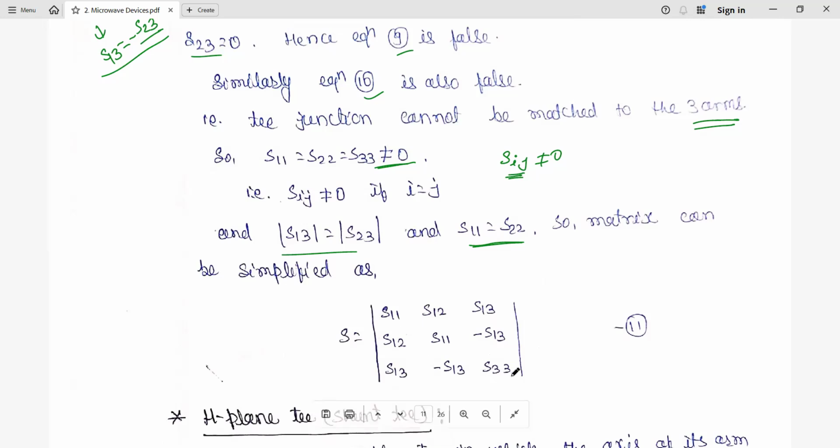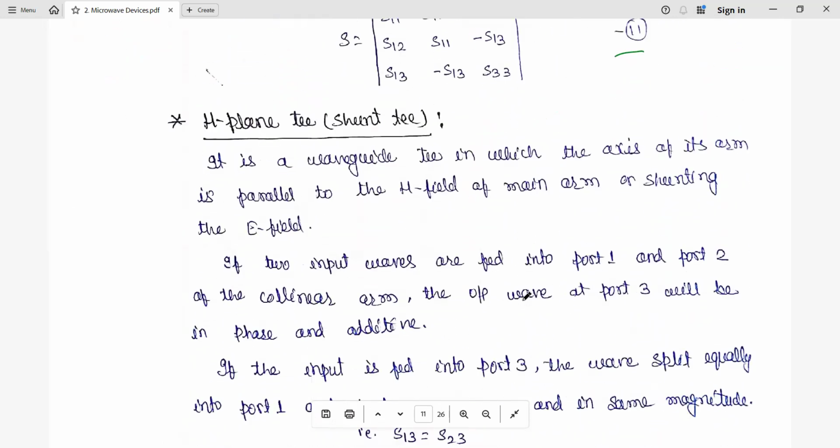Finally, this simplified matrix is equation 11, the scattering matrix of the E-plane T.